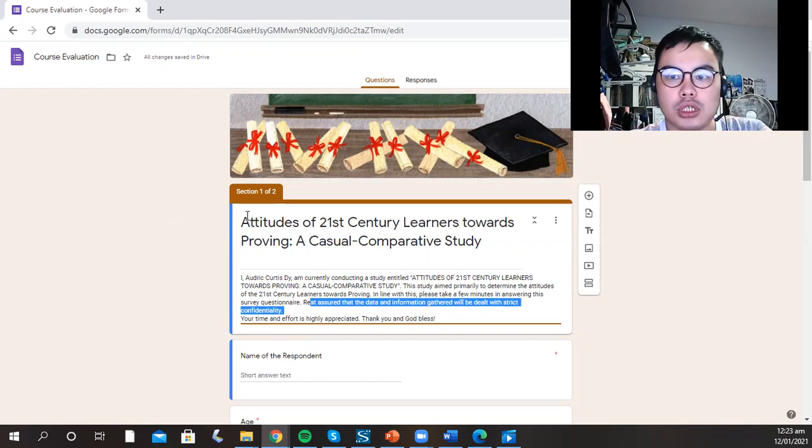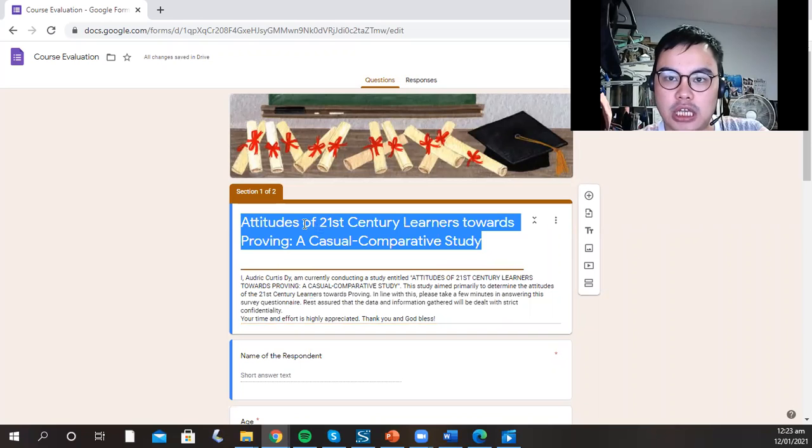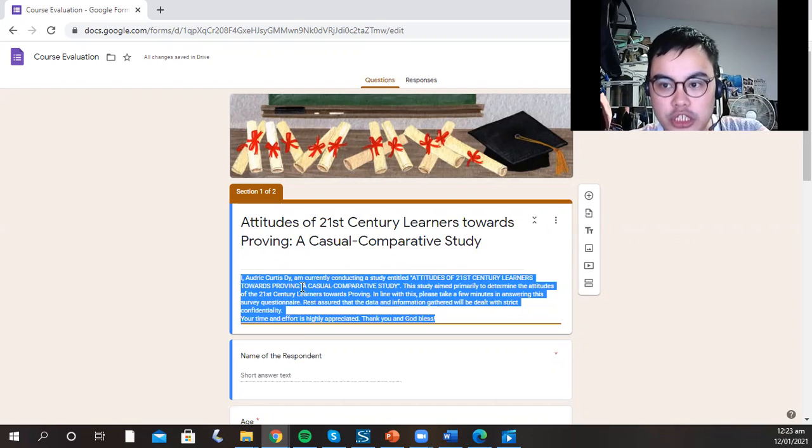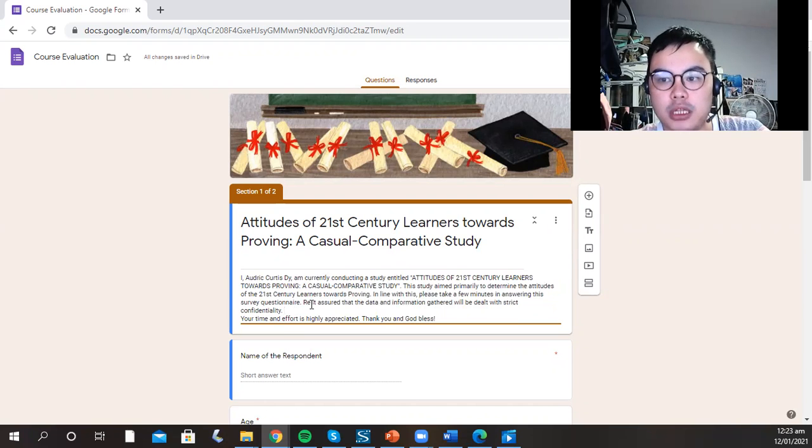Here, this is the name of your study, the title of your study. This is where you're going to introduce yourself. You're going to tell your purpose and the purpose of the study as well. And you have to notify each of the respondents that the data and information gathered shall be dealt with strict confidentiality, since we have to obey the Data Privacy Act. And here, you have to thank each of the respondents, because you're the one asking a favor from them. So your time and effort is highly appreciated. Thank you and God bless.